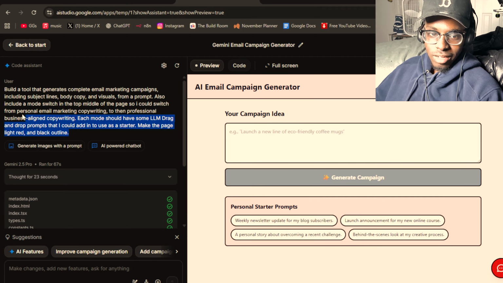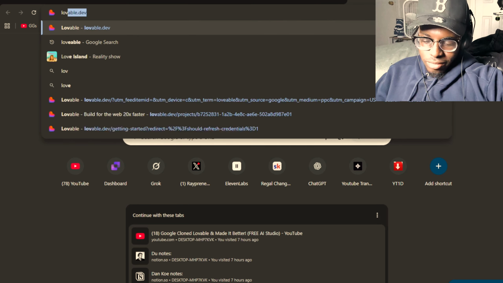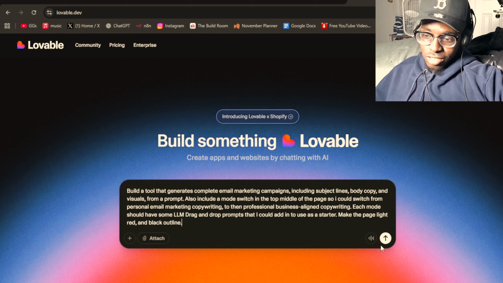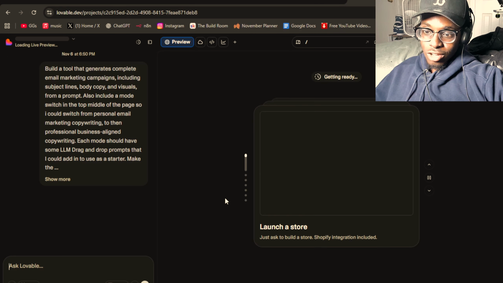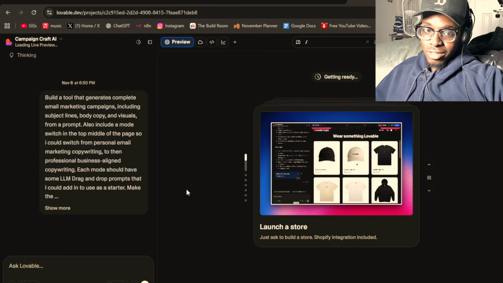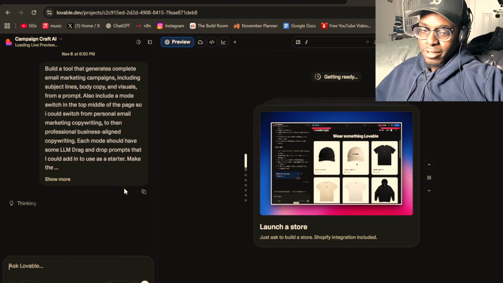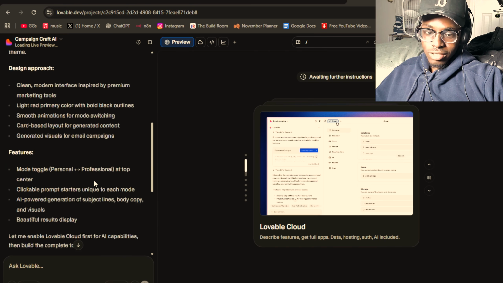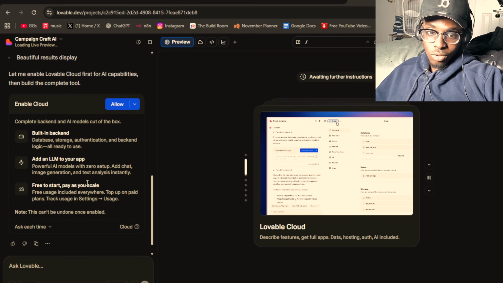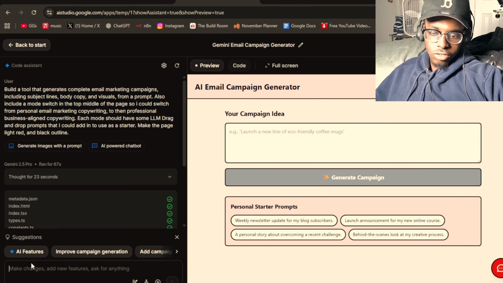Let's get the same exact prompt, and let's do the same thing in Lovable, and see which one is better, since everyone's talking about these. I know Lovable's about it. Step up, they should at least, because it's kind of crazy, man. Kind of wild if you think about it, but we'll see how long it takes. Lovable sometimes goes quick. While that does that, we can literally just fix this up.